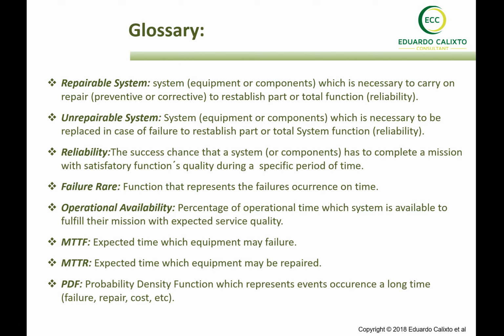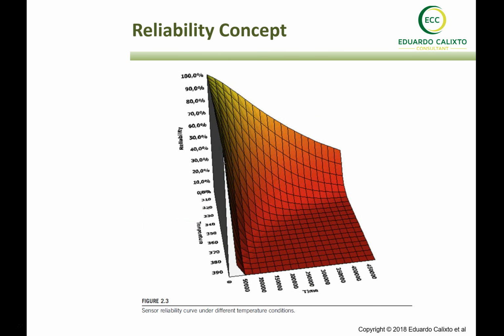The new concept that we have here is repairable system and unrepairable system. We'll discuss in detail such concepts further on in this model. As we already defined, reliability is the chance that some equipment or system operates during a specific period of time without the presence of failures. And along the time, of course, the chance of having no failure reduces because the equipment is getting aged.